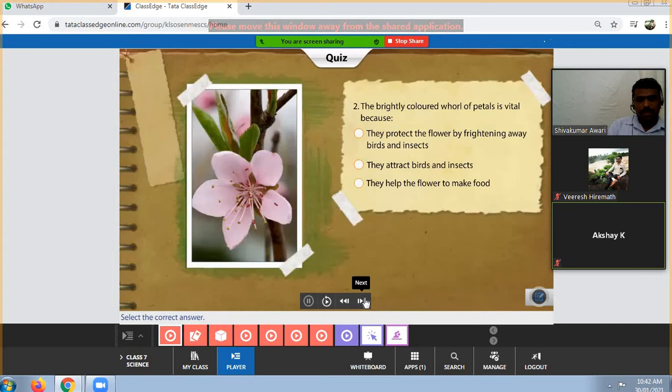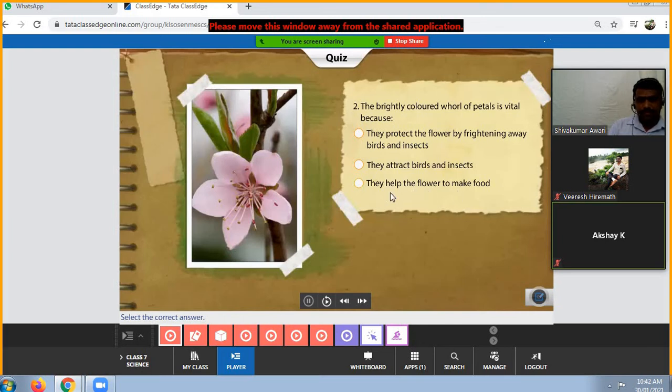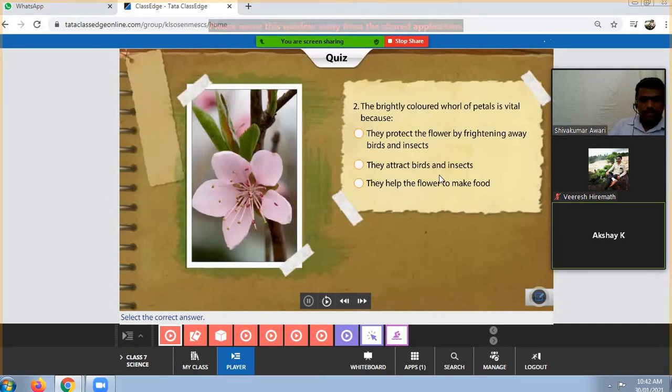Next question. The brightly colored petals are vital because they protect the flower by frightening away birds and insects, they attract birds and insects, or they help the flower to make food. Anybody tell me the answer? Which one is correct? They attract birds and insects. Yes, that is correct. Very good.